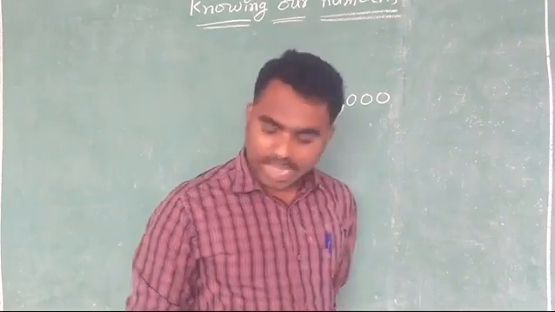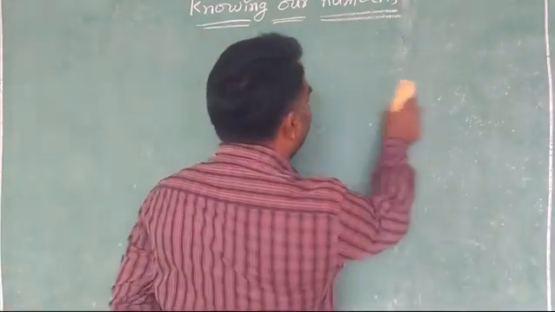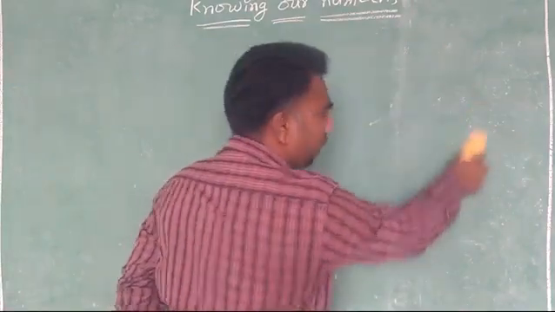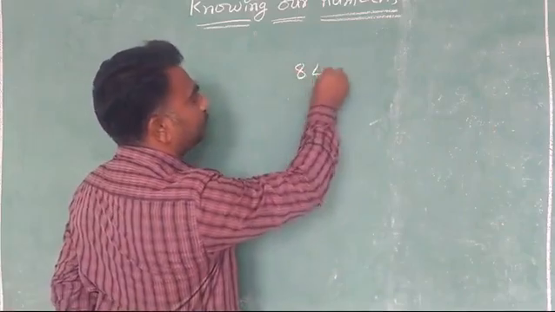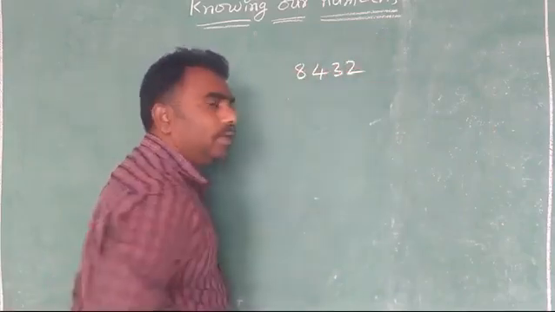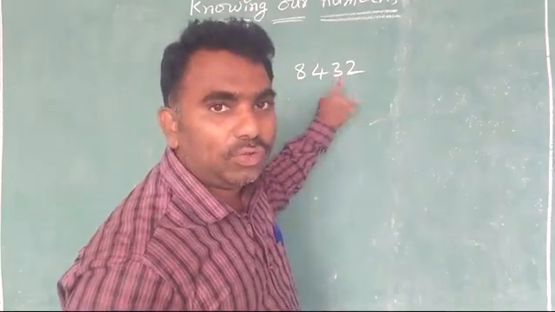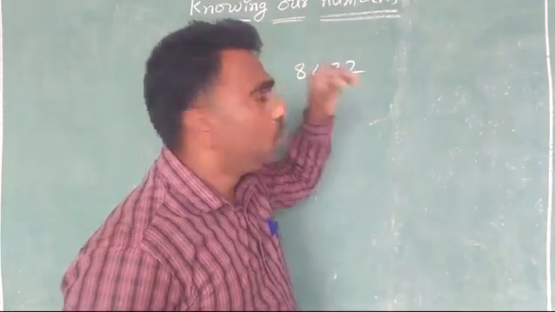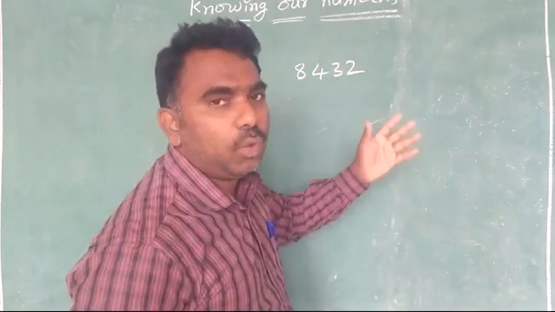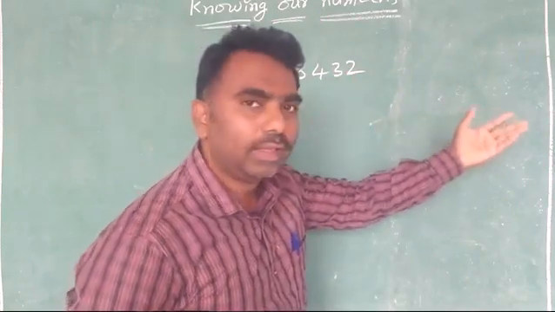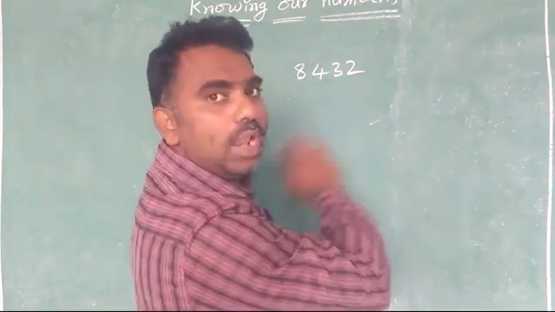Once, I will write some numbers on the board and you try to say what they are. So what is this number? To say the number, first of all, we will read the places. The places we read from right to left.